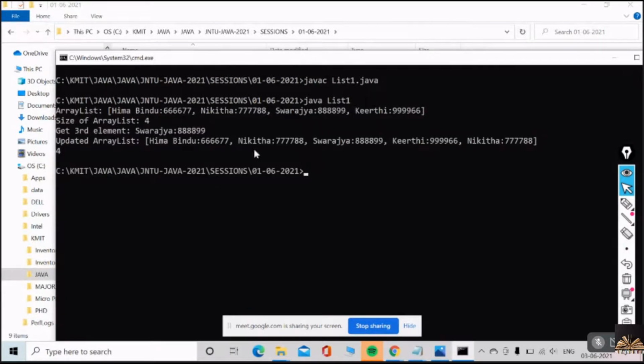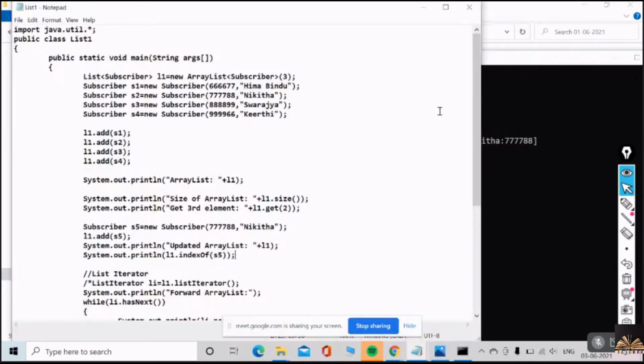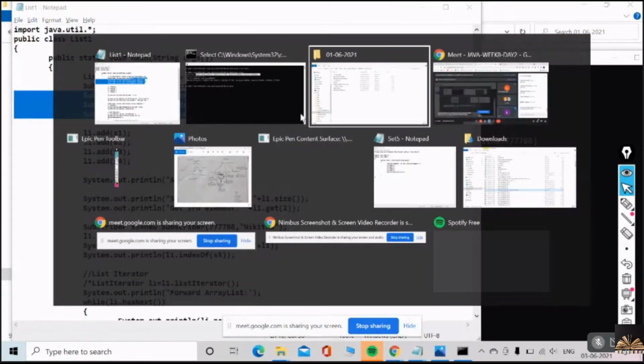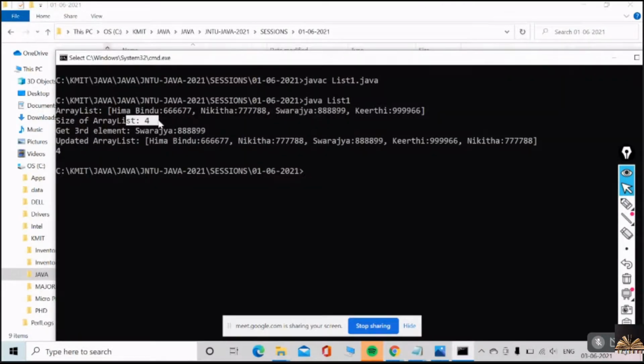As the array list is in insertion order only, no? The same order we have in the program. The same thing. Right. And the size of the array list is 4 as you said, and the third element is this, and the updated array list is this.